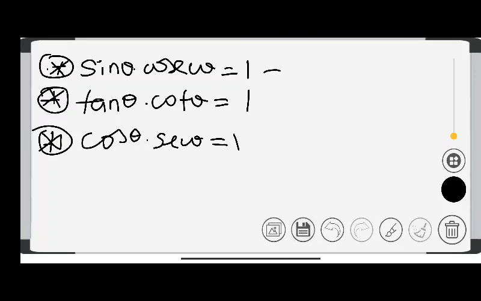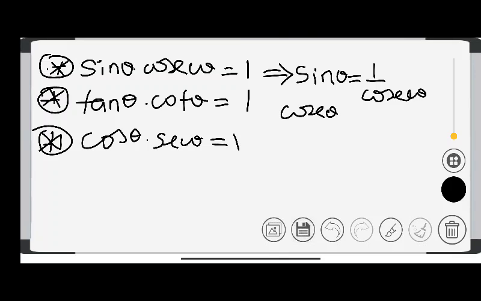So you will also be able to write like this: if you have seen sine theta anywhere, you can use 1 upon cosec theta, or you can write cosec theta is equal to 1 upon sine theta. All three can be done in the same way.